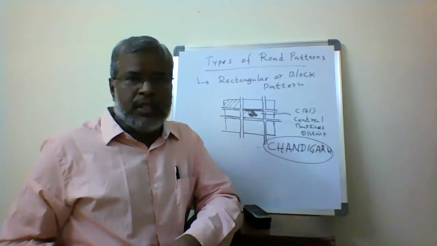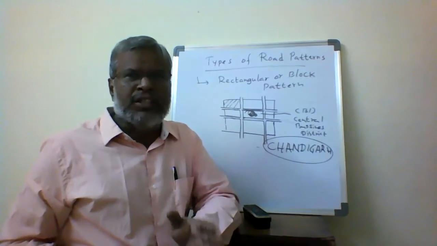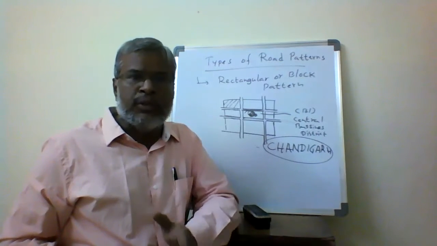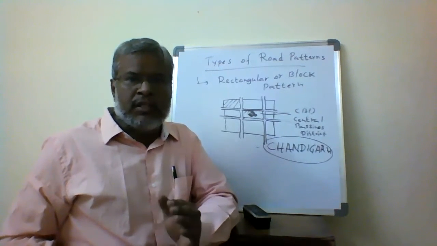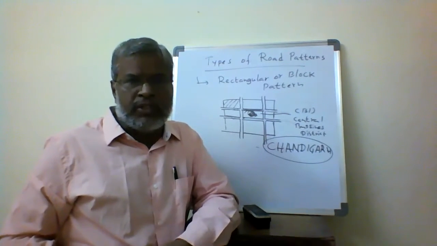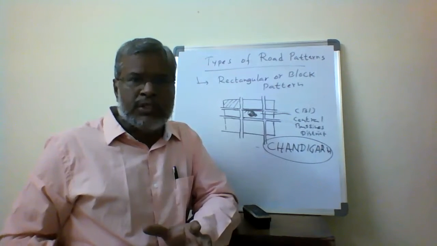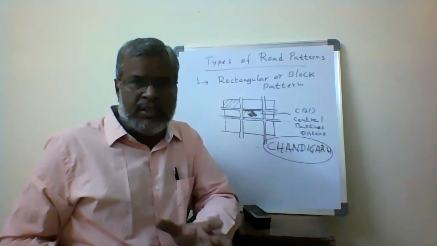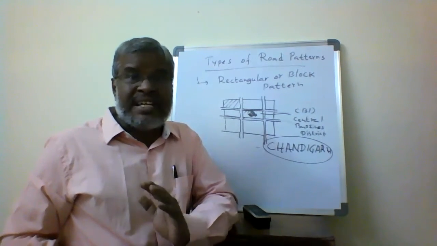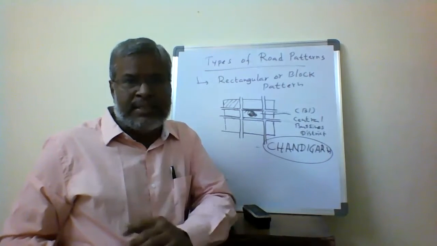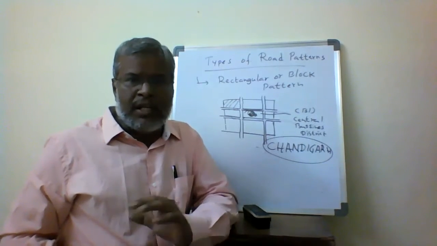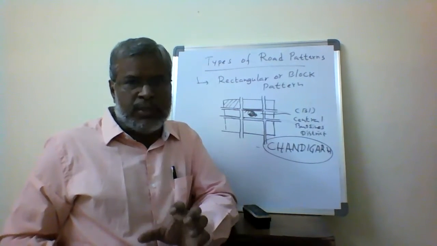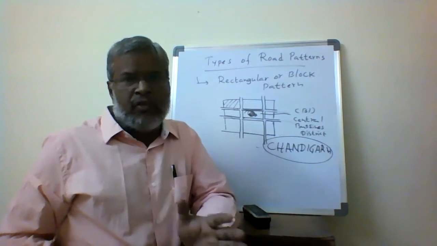There we can see the various sectors: sector 1, sector 2, sector 3, sector 4, sector 5, like that. Sector 1 may be almost entirely residential. Sector 2 is commercial development, commercial or business centers. Sector 3 is recreational. I'm just giving an example. Sector 4 may be entirely hospitals, a group of hospitals.